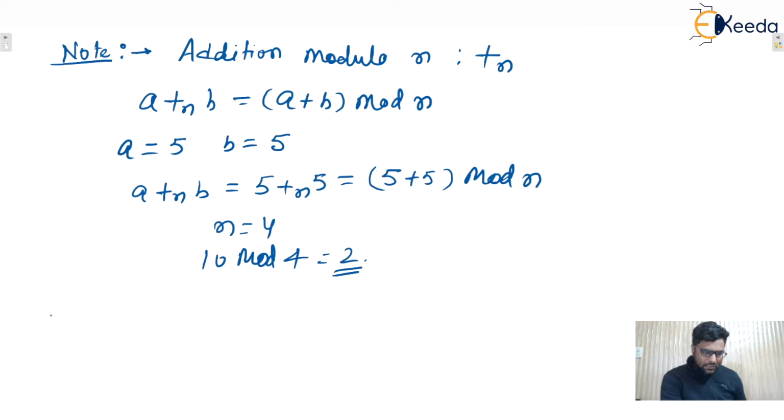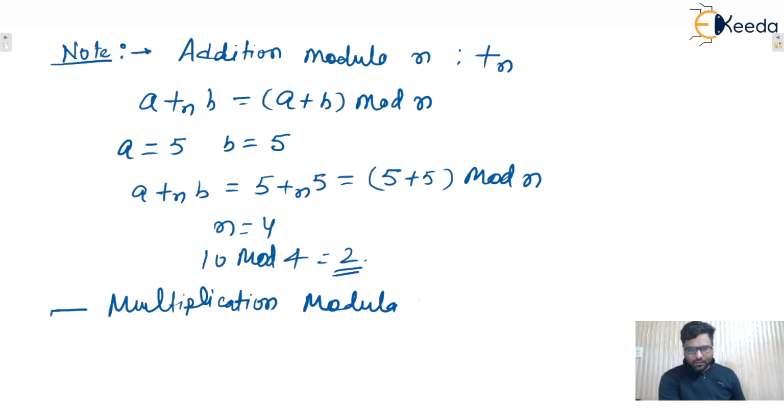Similarly, the next one is multiplication modulo n, which is represented with subscript n. So similarly, let's say a value is 5, b value is 4, and n value is, let's say, 3.